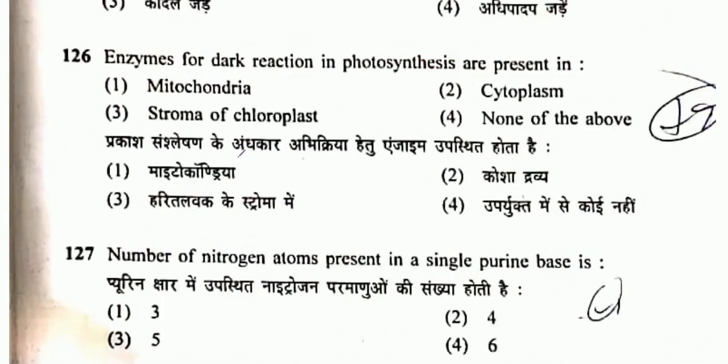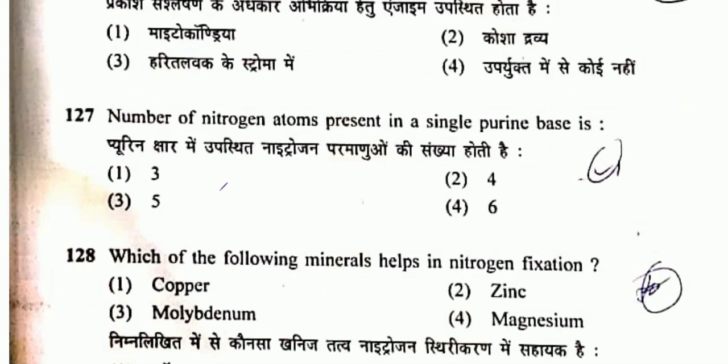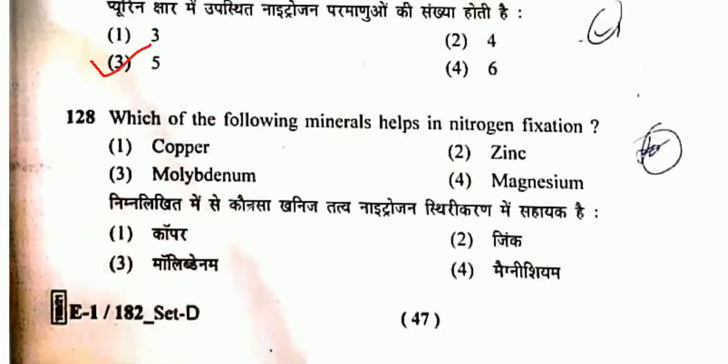Question number 126. Enzymes for dark reaction in photosynthesis are present in, that will be stroma of chloroplast. So third will be the correct one. Question number 127. Number of nitrogen atoms present in single purine base. So the number is 5 nitrogens. 4 in the ring and 1 in the amino group. That will be 4 plus 1, that will be 5.